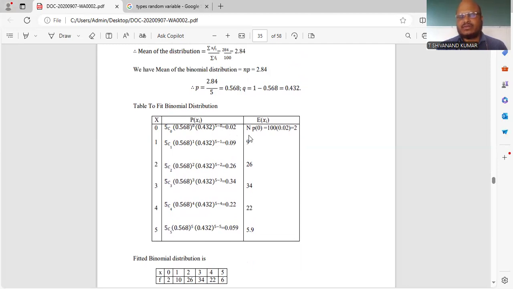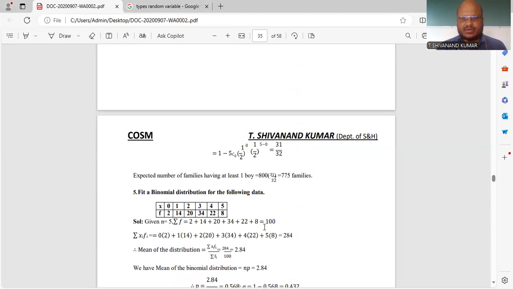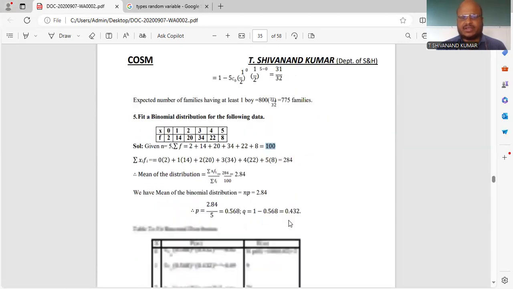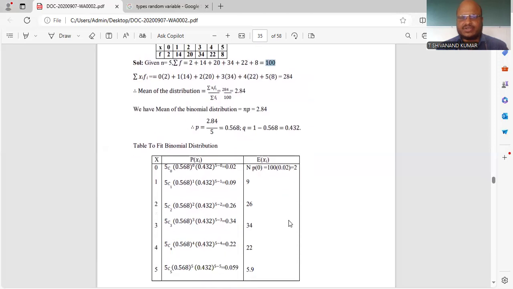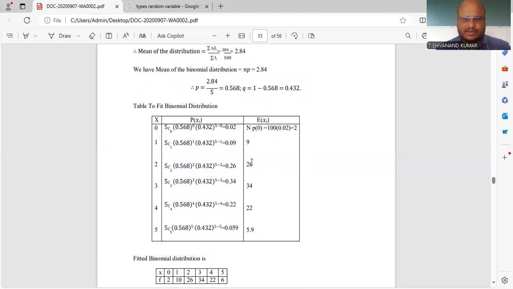Then n is 100, totally 100, since the summation of f is equal to 100. 100 into 0.02 is 2. If x is equal to 1, then you will get 0.09 into 100, again you will get 9. If x is equal to 2, 5C2 and so on, you get 0.26. The final answer is 26.